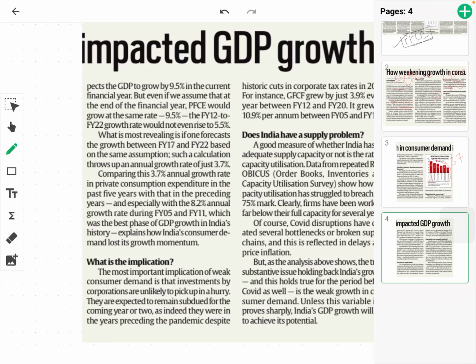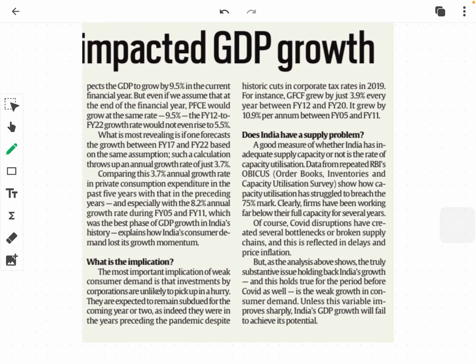Now does India have a supply problem? That is another important question. A good measure of whether India has adequate supply capacity or not is the rate of capacity utilization data from the RBI's OBICUS, order books, inventories and capacity utilization survey. So this is an important survey, OBICUS. You should know who conducts the OBICUS. It can be directly asked in an MCQ that OBICUS is related with which of the following organizations.